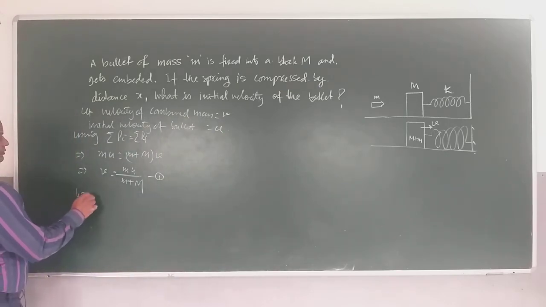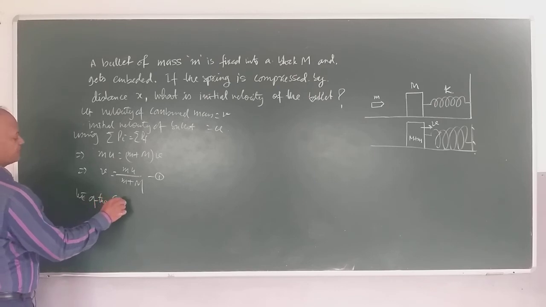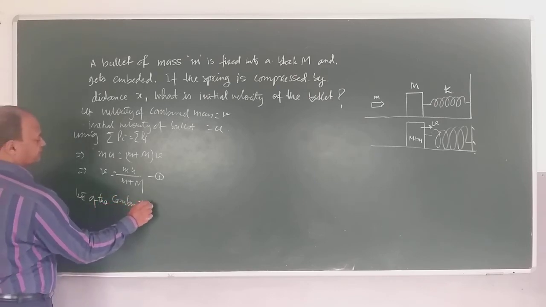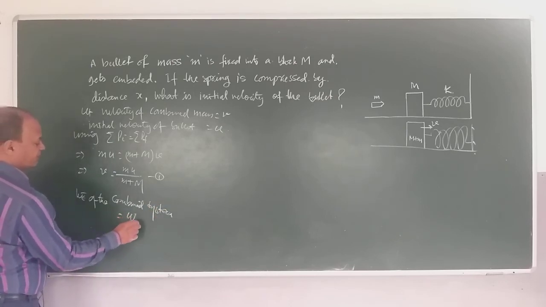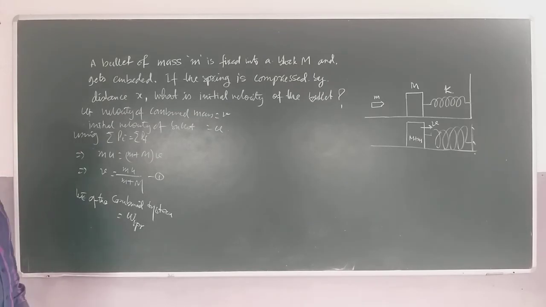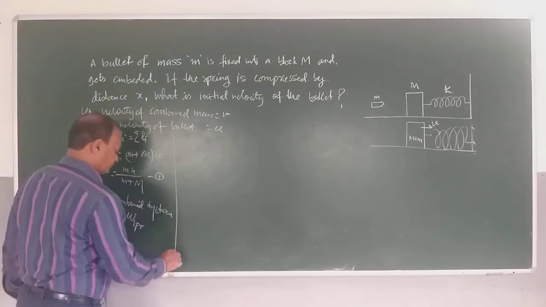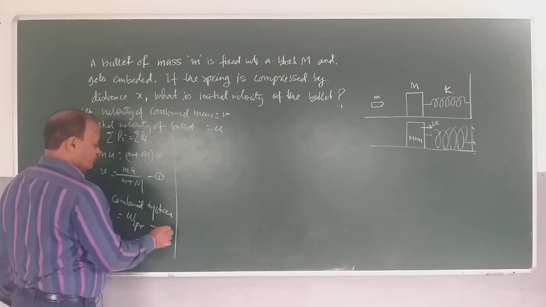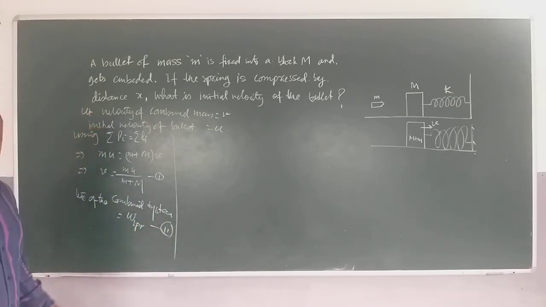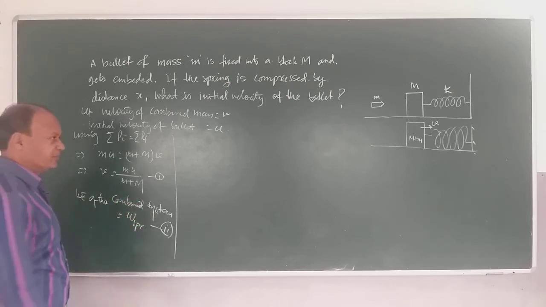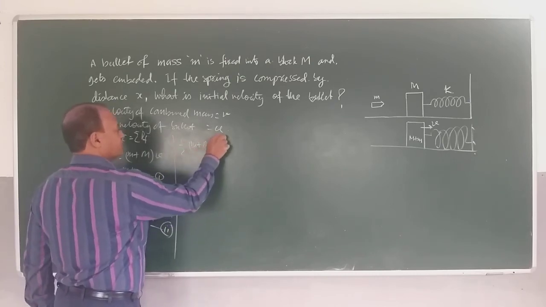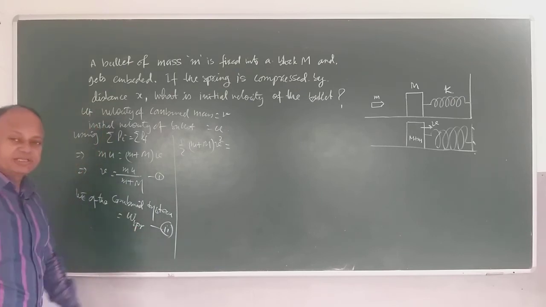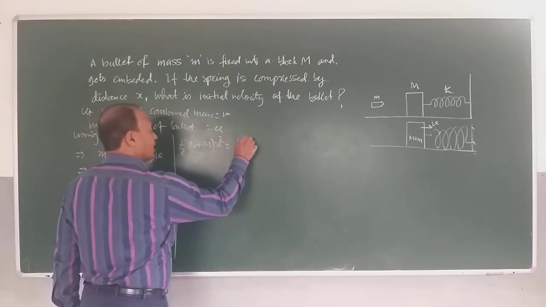Now the kinetic energy of the combined system will be equal to the work done in compressing the spring, W spring, right? So now I'll say this is equation 2. This is a conceptual equation which we will be translating mathematically. Kinetic energy of the combined system: half, combined mass (m plus capital M) into V square, is equal to the work done in compressing the spring, that is half K into X square.